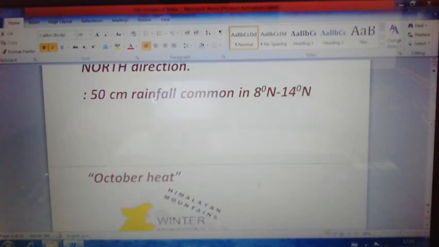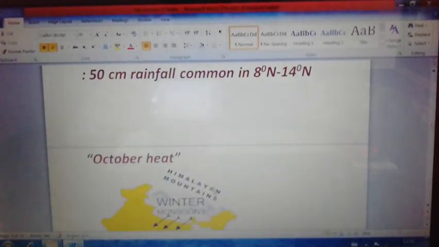Now, another important point is the October heat, which takes place in the month of October. As we already discussed, this is the transitional period from the hot rainy season to the cold and dry season.